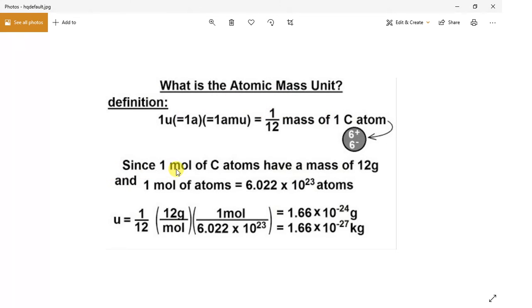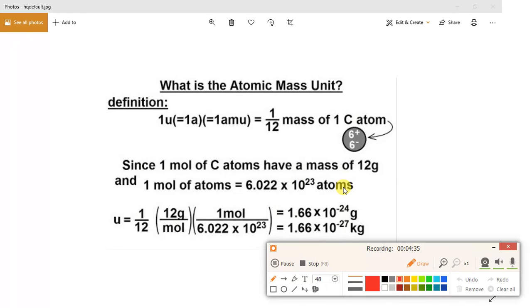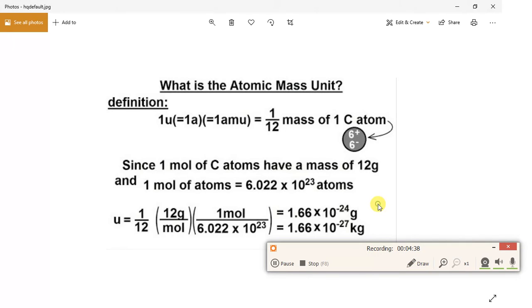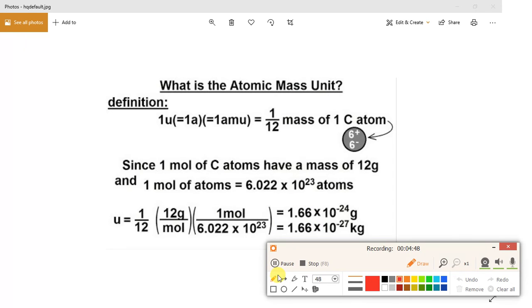Since 1 mole of carbon atoms has a mass of 12 grams, and 1 mole of atoms is equal to 6.022 into 10 raised to 23, this number is known as the Avogadro number.